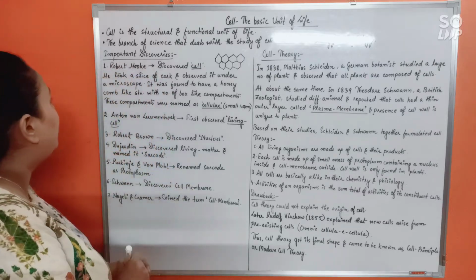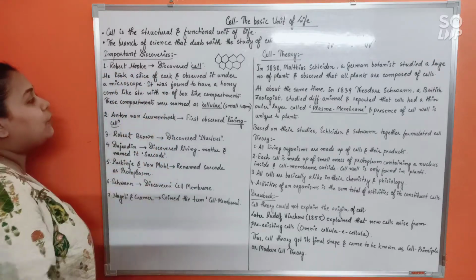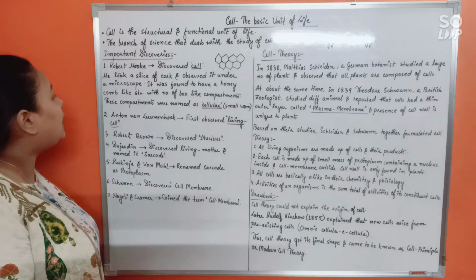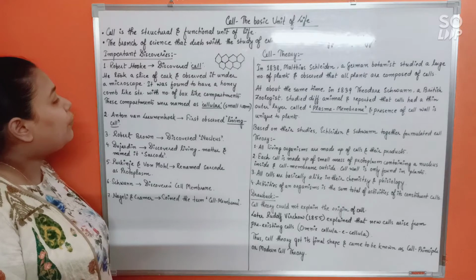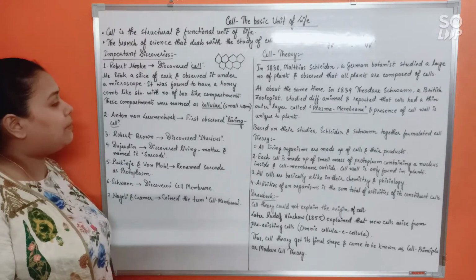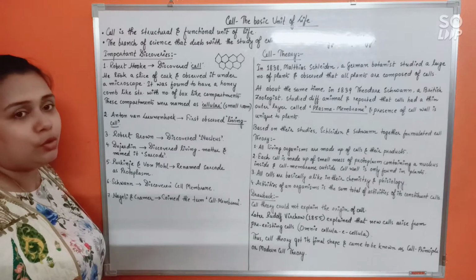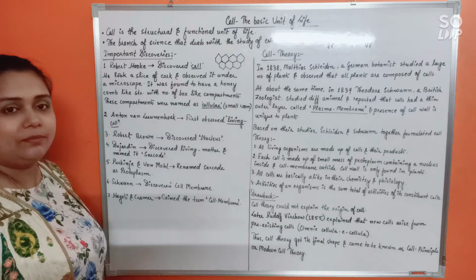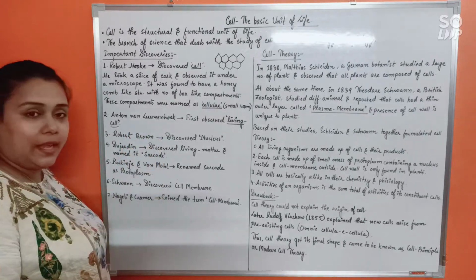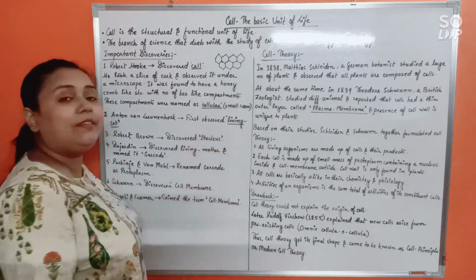See here, he took a slice of cork and observed it under the microscope. It was found to have a honeycomb-like structure with a number of box-like compartments. These compartments were named cellulae or small room. Today we call it the cell. Now, Anton van Leeuwenhoek is next, who first observed the living cell.